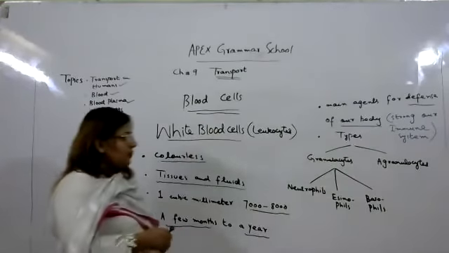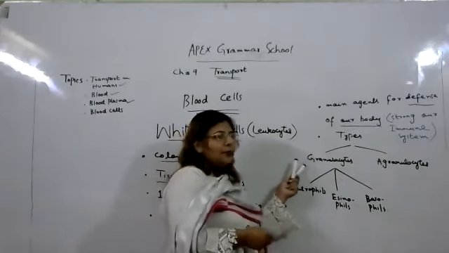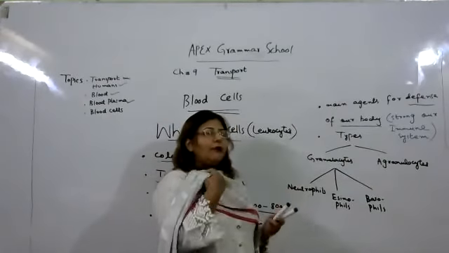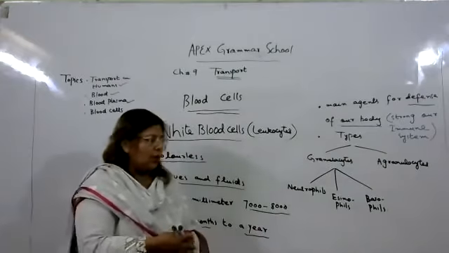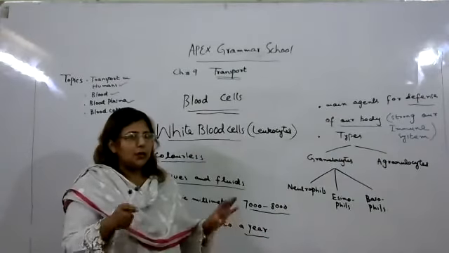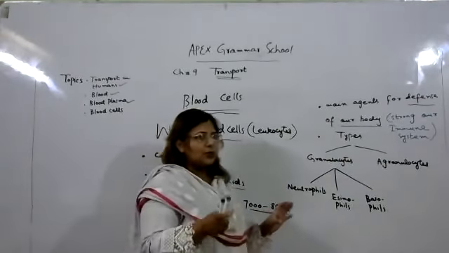So what is the difference between the two? Granulocytes are present in the cytoplasm. I have told you the definition of cytoplasm. Cyto means cell and plasm means fluid. So the fluid which is present around the nucleus of the cell, that is called cytoplasm.